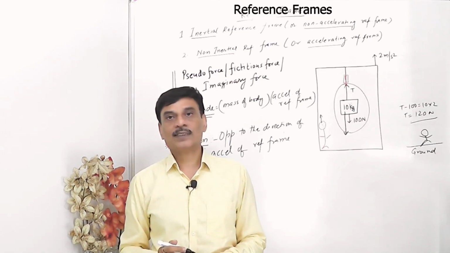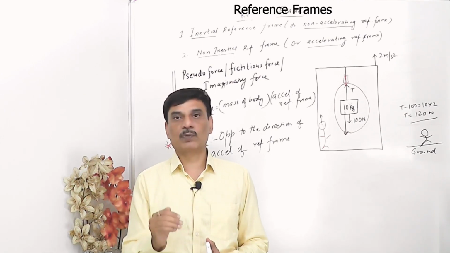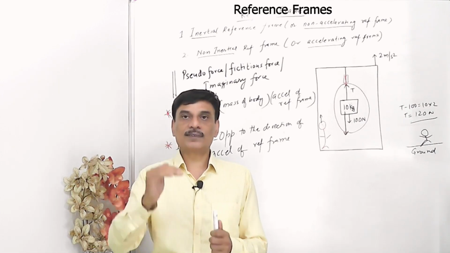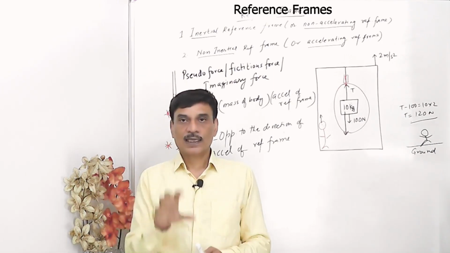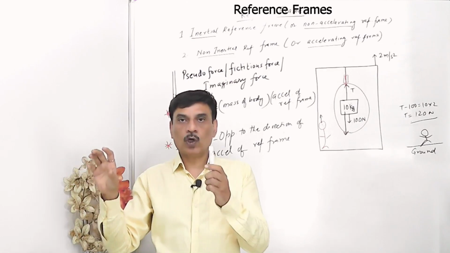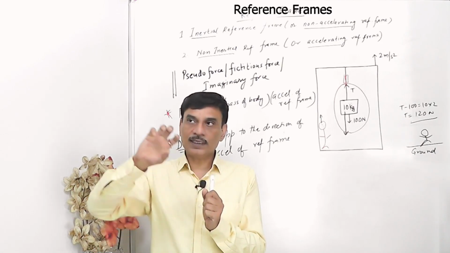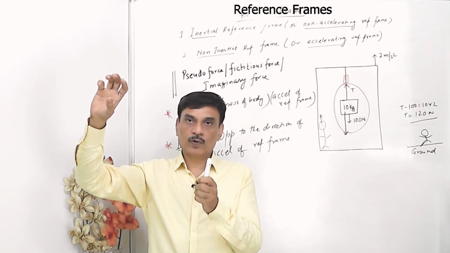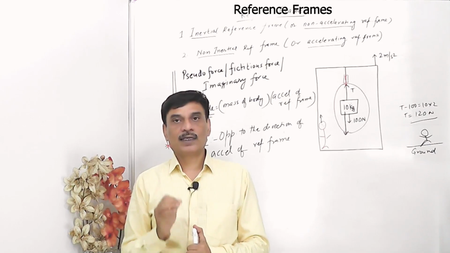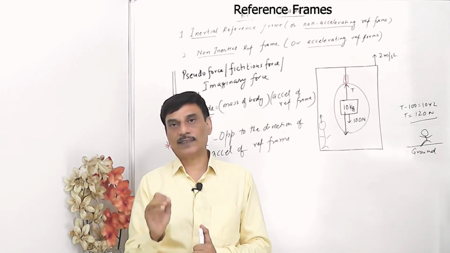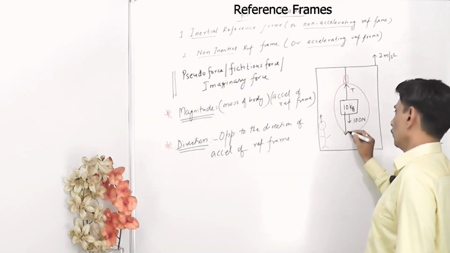Please do not confuse it: it is not in which direction the observer is going, it is in which direction the observer is accelerating. If the observer is accelerating in the upward direction, onto the block he will apply a force in the downward direction. If the observer is accelerating in this direction, then onto the block he will apply the fictitious force in the opposite direction. So pseudo force is applied in the direction opposite to the direction of acceleration of the observer or reference frame. So we have got the direction. The direction of pseudo force is in this direction.